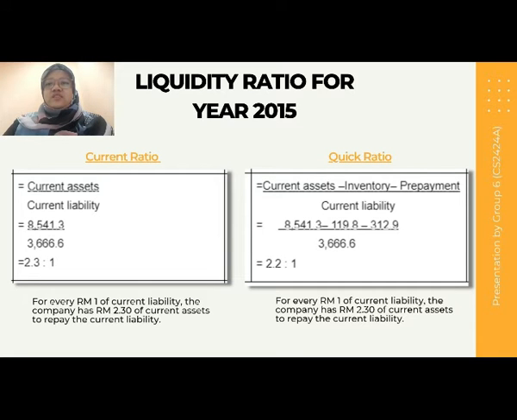We can interpret the quick ratio that for every 1 ringgit of current liability, the company has 2 ringgit 20 cents of current assets to repay the current liability.